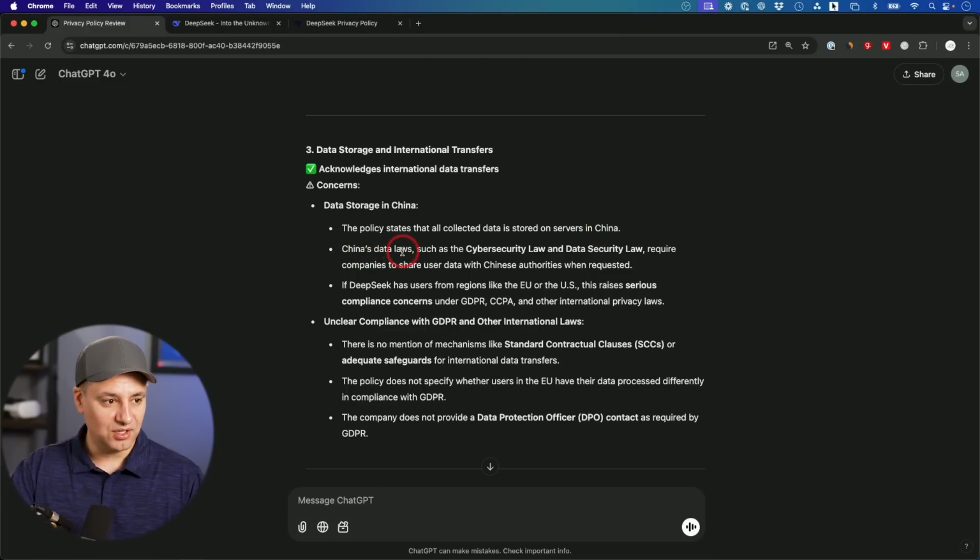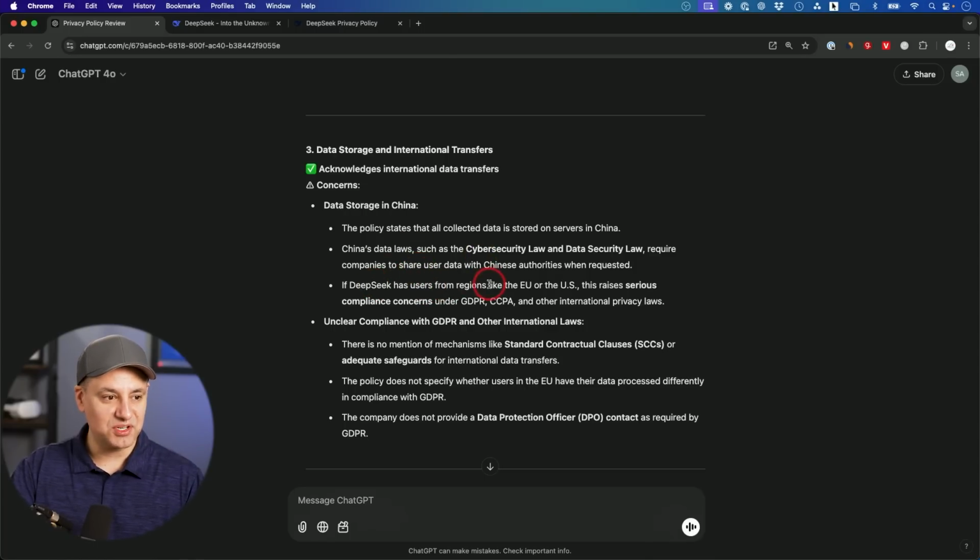But China's data laws, such as the cybersecurity law and the data security law, require companies to share user data with the Chinese authorities when requested. Okay, so if DeepSeek has their data center in China, the government could at any time ask them to see that information. That's the law that is mentioned here.